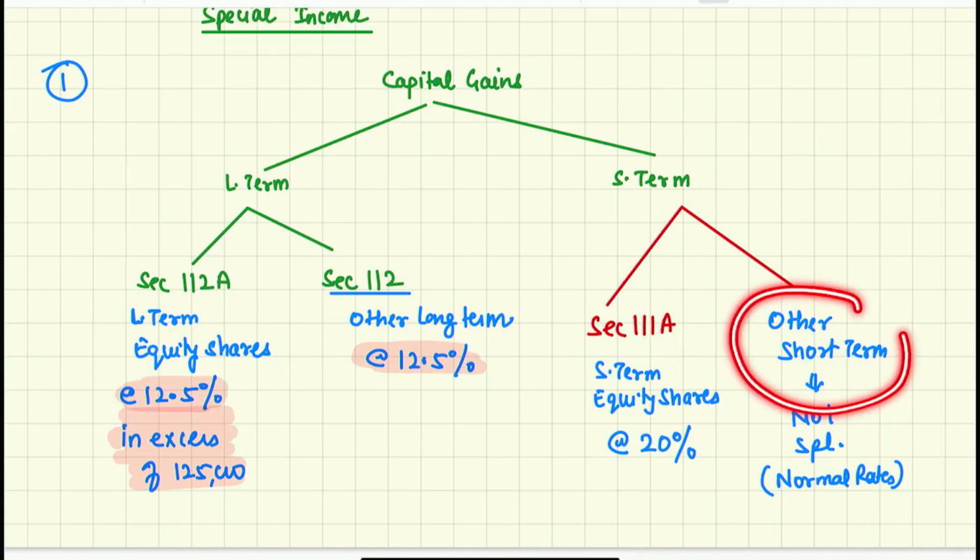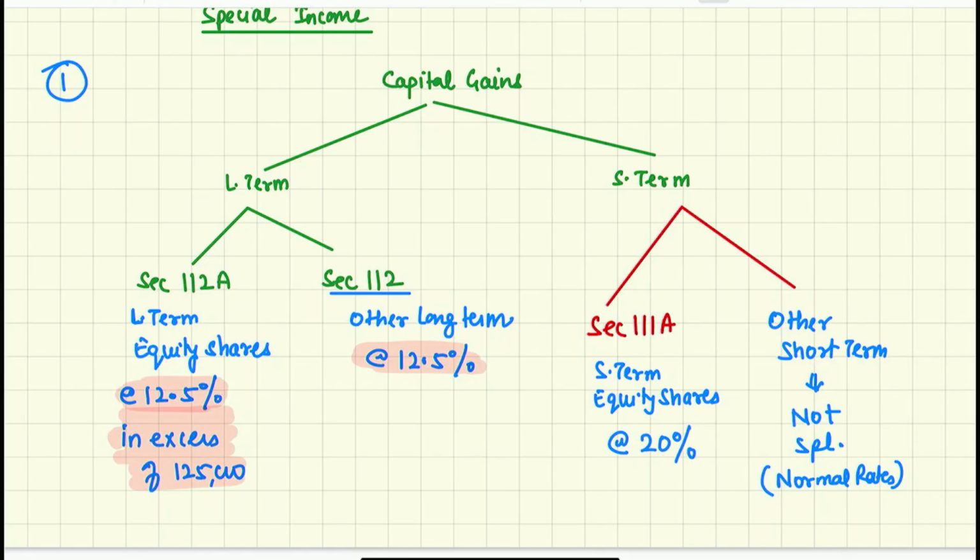And all other short-term, there is no section for this. Should I write 111? No, there is no such section. Other short-term is not special. Normal rates are applicable.